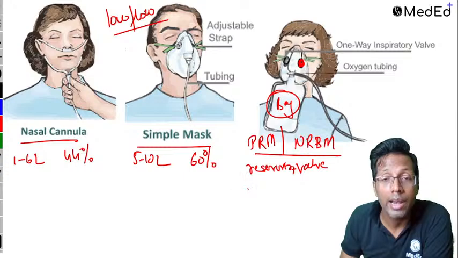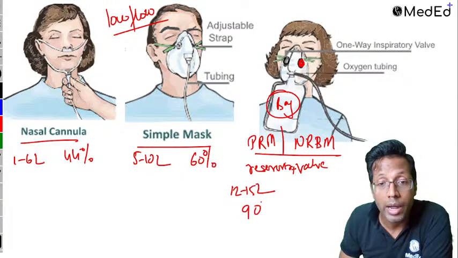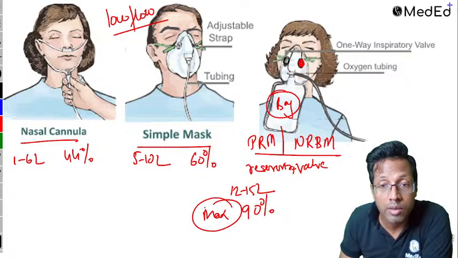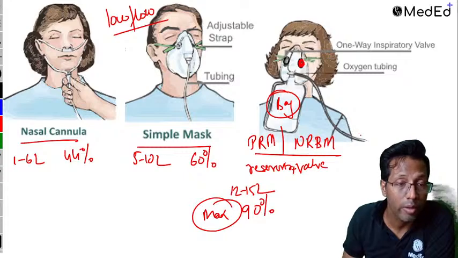Reservoir plus a valve. NRBM basically works between 12 to 15 liters. It provides almost 90% FiO2. So the maximum FiO2 is given by the non-rebreathing mask, right? These are the low flow devices.